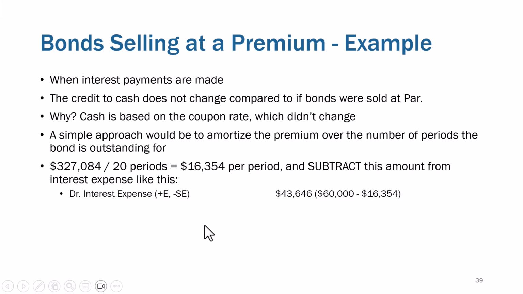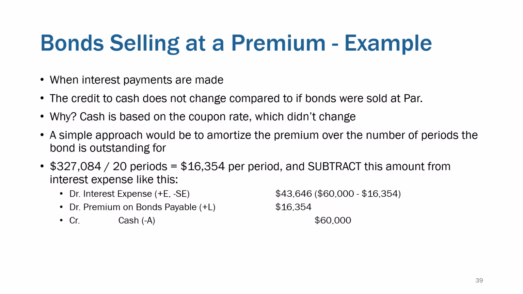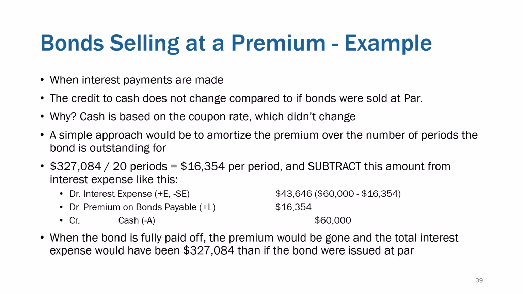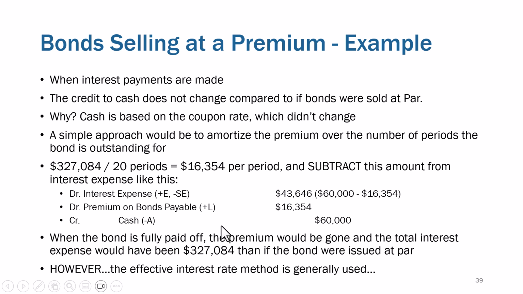We could just do interest expense of 43 grand each period. We would be getting rid of 16 grand of the premium each period, and then we would pay 60 grand of cash each period. But when the bond is fully paid off, the premium's gone. Total interest expense would have been $327,000 more than if the bond were issued at par. Excuse me, it's actually $327,000 less. I didn't have that word right there. It's right after 327. It should say less than if the bonds were issued at par.